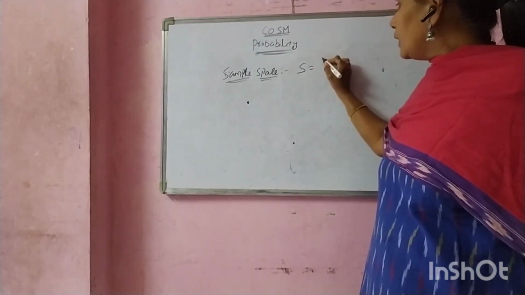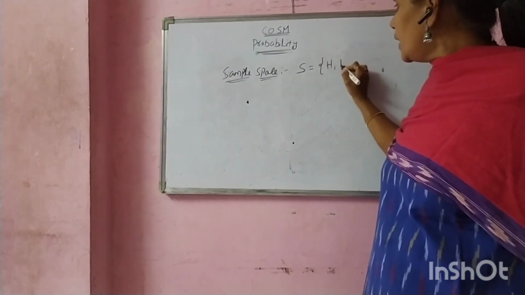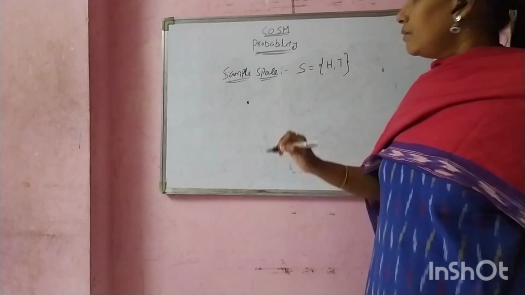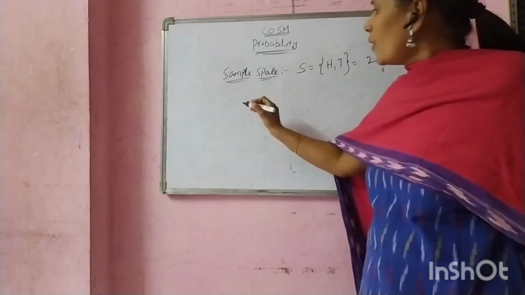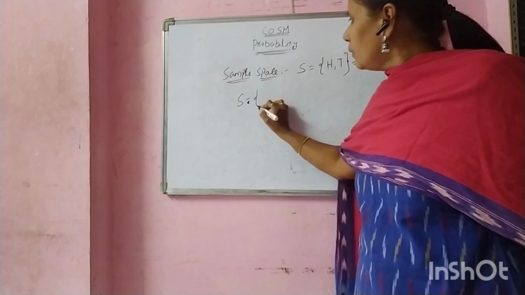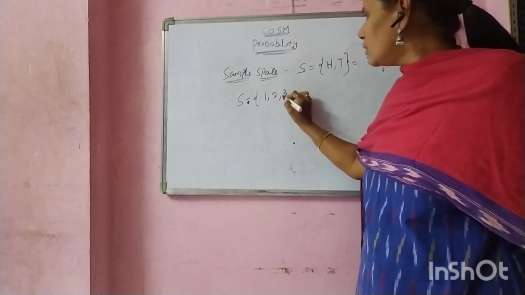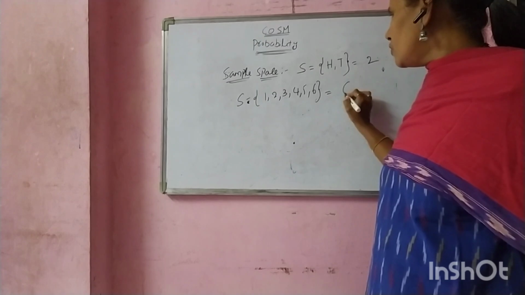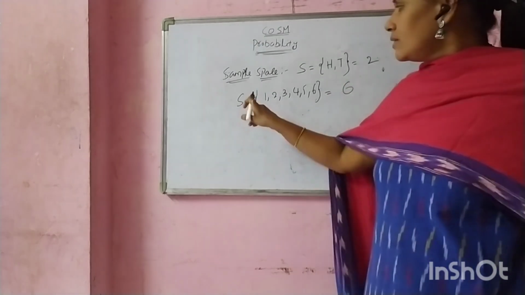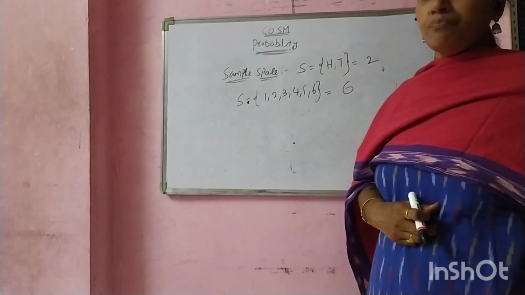Tossing a coin. It may be head or it may be tail. The total possible outcomes are 2. Throwing a die means 1, 2, 3, 4, 5, 6. Now the total possible outcomes are 6. This is the total sample space.